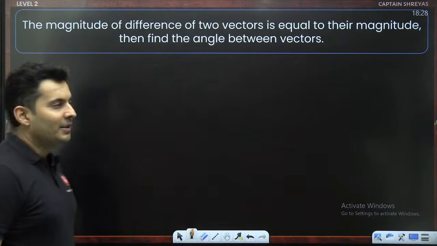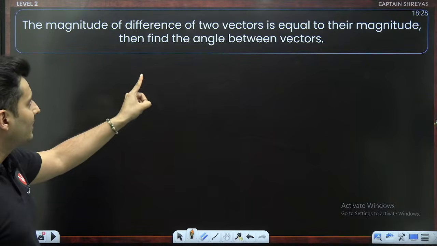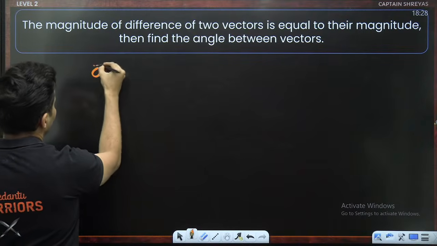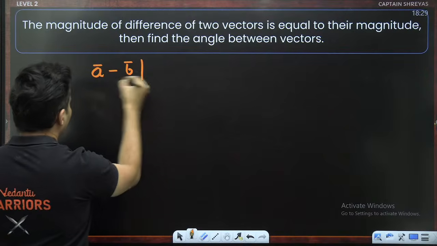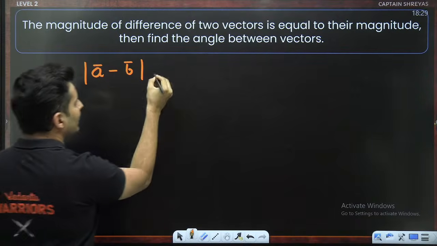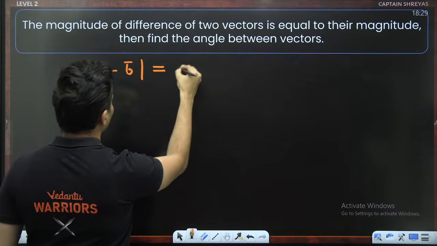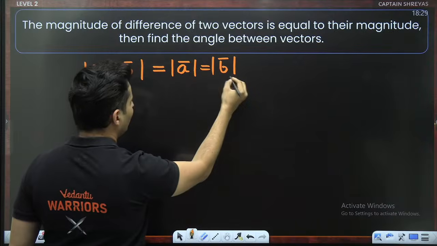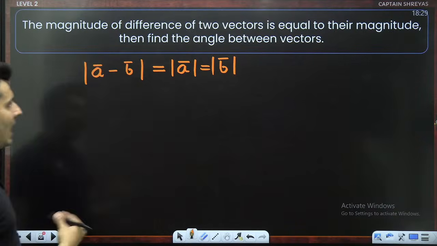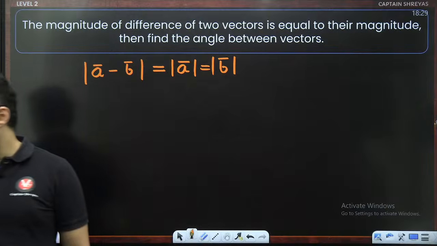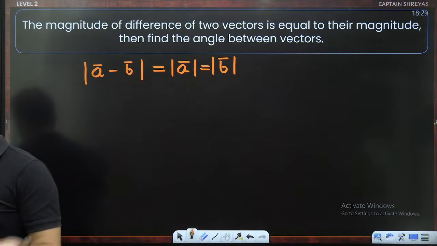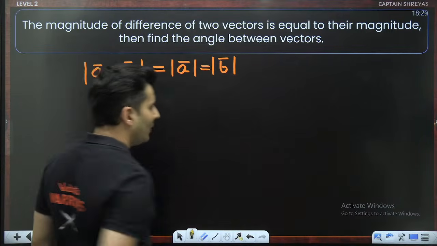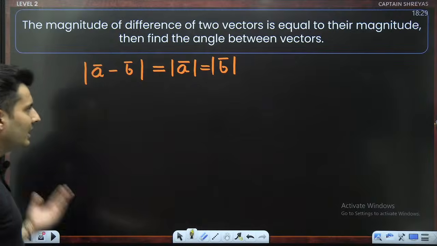Very, very straightforward, my dear students. The magnitude of the difference of the two vectors. The difference of the two vectors means a bar minus b bar. The magnitude of the difference is equal to their magnitude, meaning their magnitudes are equal. Then the angle between them is how much? That is basically the question. So what do we do now? Think about it. Either you can go by the analytical way or the geometrical way. It's completely up to you.